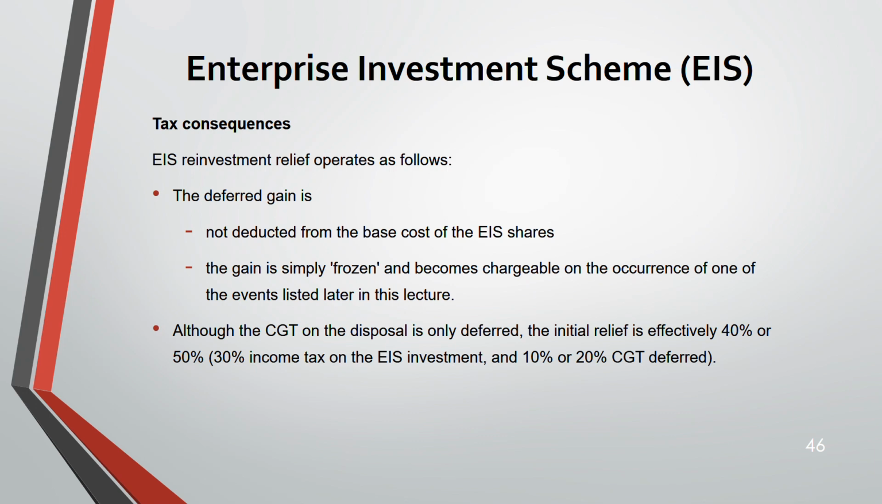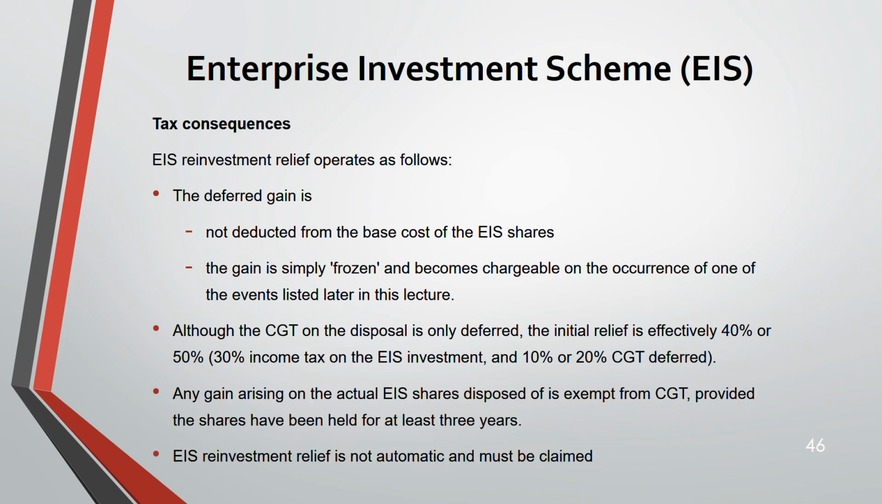Although the capital gains tax on the disposal is only deferred, the initial relief is effectively 40 or 50%. How? See, 30% from income tax and could be 10 or 20% from CGT deferred, based on whatever CGT you are paying. So if it's 10, then 30 and 10, 40. If it's 20, 30 and 20, 50. Only CGT could be different, 10 or 20. Income is always 30% only. So initial relief could be 40 or 50%. This is the initial relief.